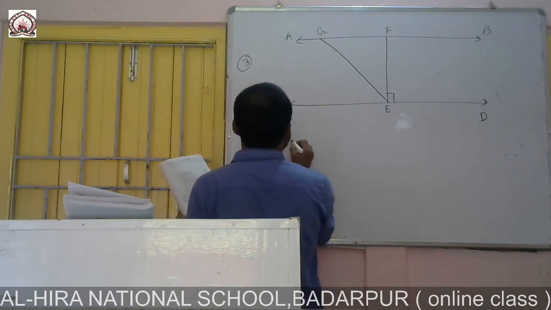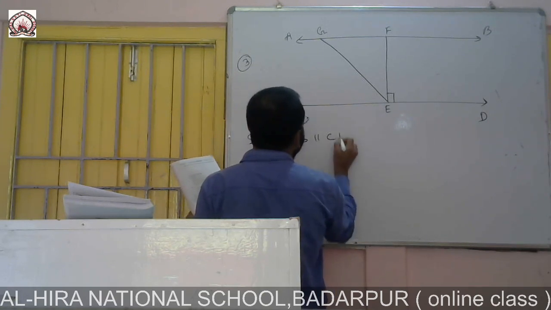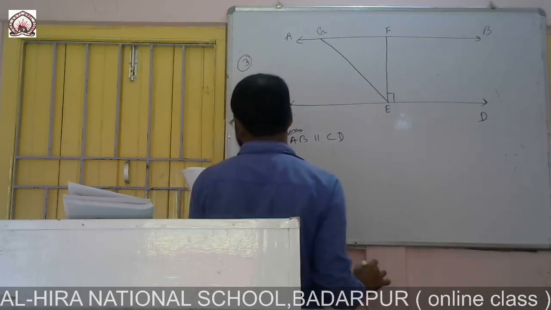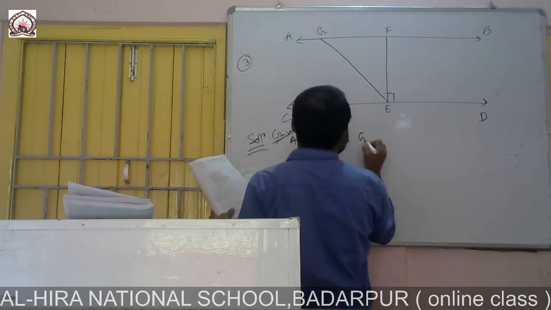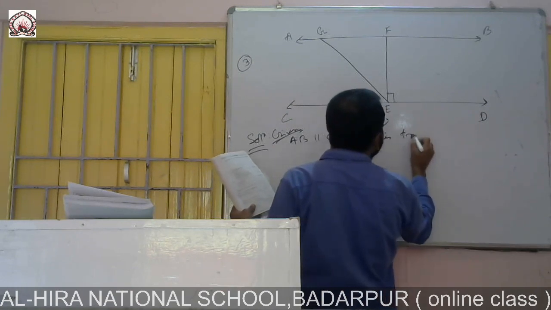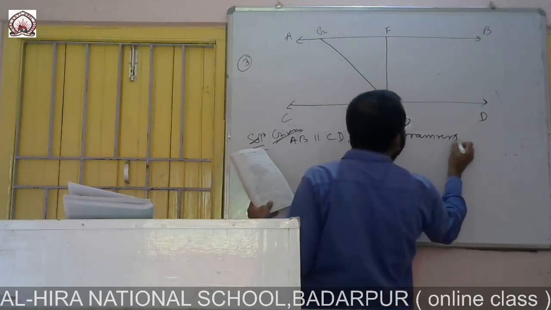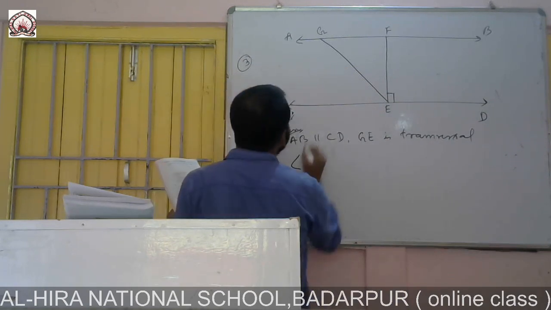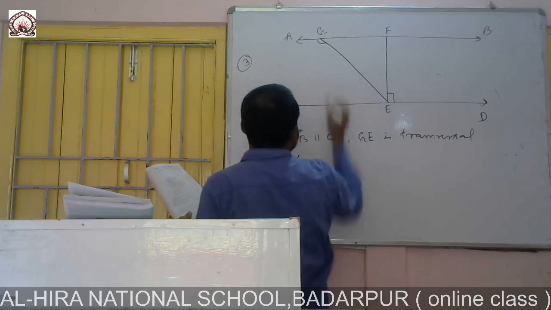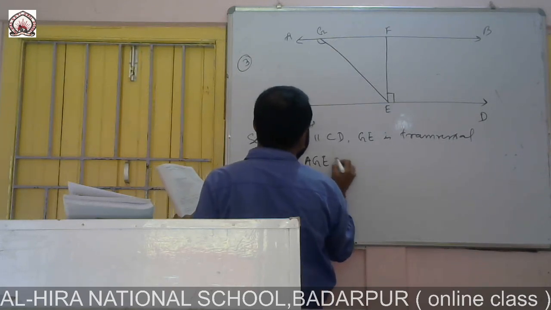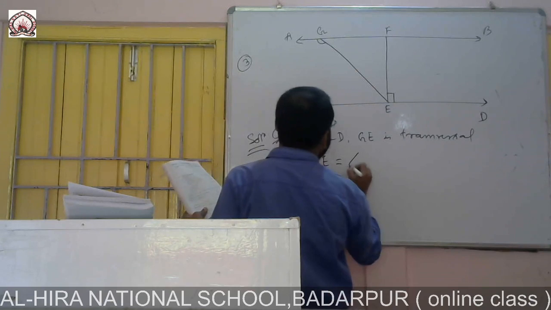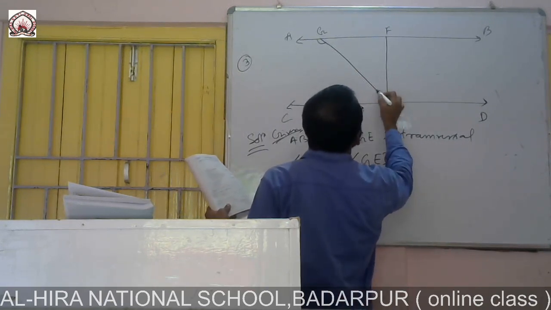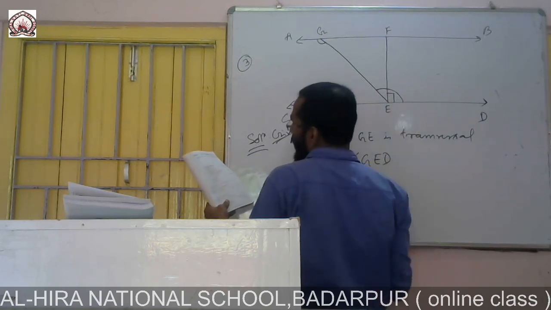AB parallel CD, given. AB parallel CD and GE is transversal. So angle AGE, this angle AGE, will be equal to angle GED, this angle GED.